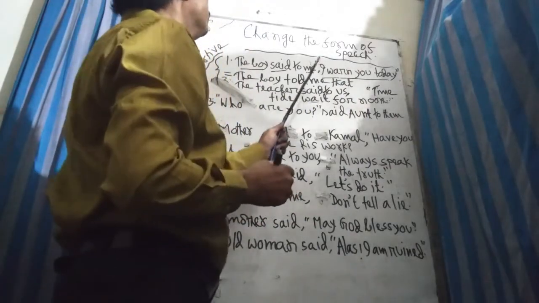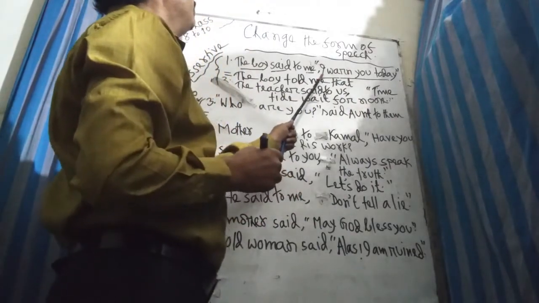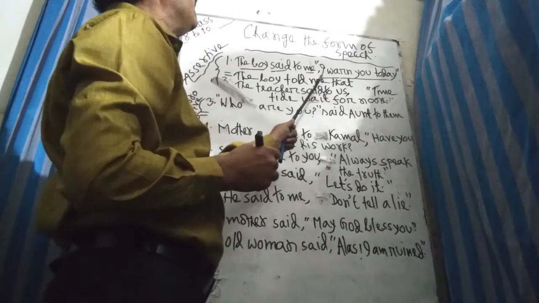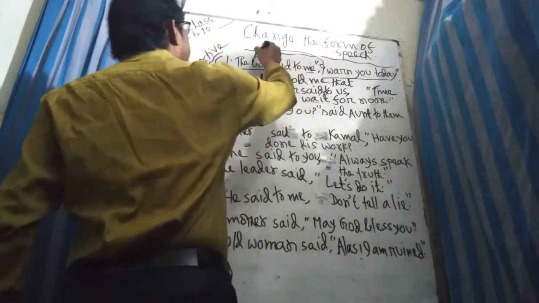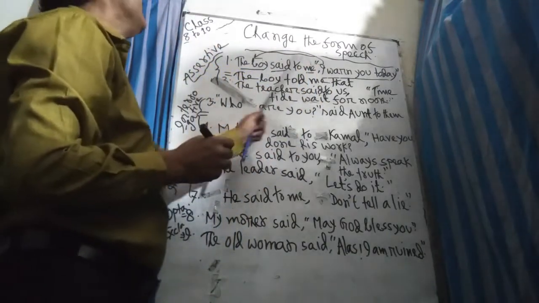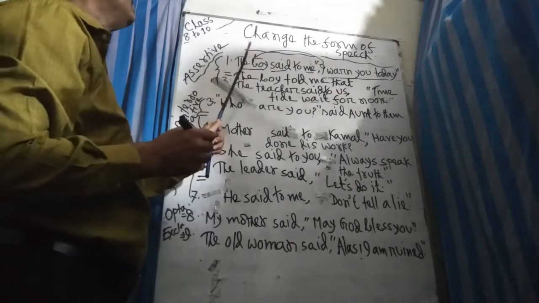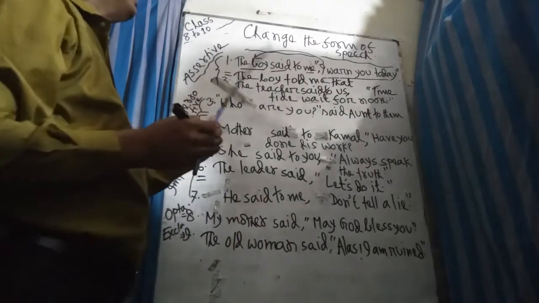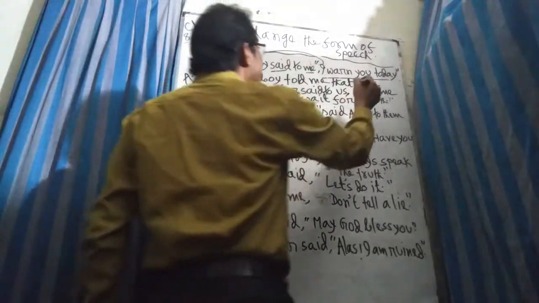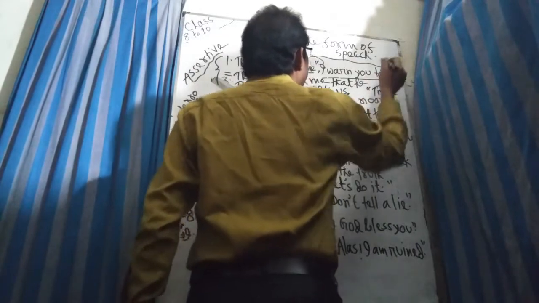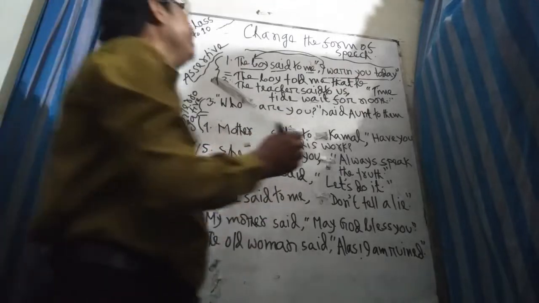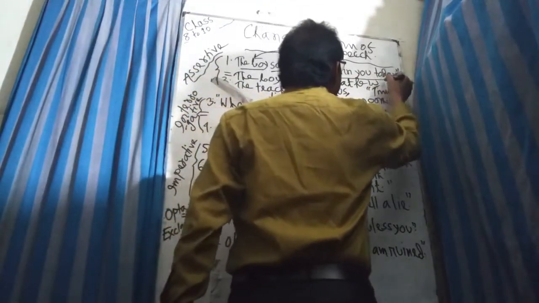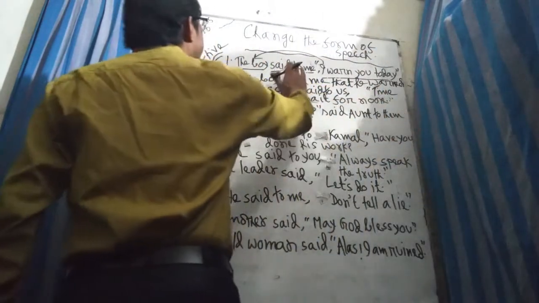Now see the subject. The subject will be the corresponding subject. I, the first person, always indicates the subject, and the corresponding I indicates the boy. The boy is a noun, and a noun will be changed into a pronoun. The changing of the boy is he. And the corresponding past tense of warn, present indefinite, will be warned.